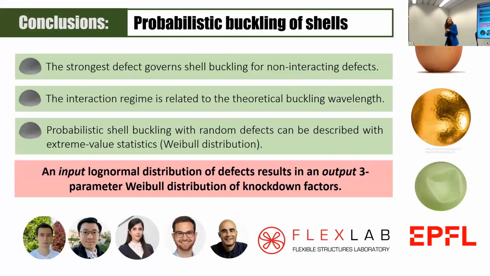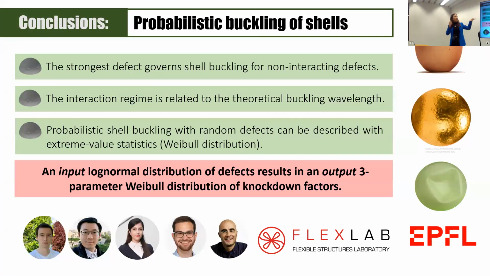And finally, these are the conclusions of this work. The takeaway messages that I want us to get are two things. Throughout the whole presentation, I was talking about the interaction regime and the non-interaction regime. We have the potential within the interaction regime to either decrease or increase the knockdown factor. And then outside of this interaction regime, the strongest defect governs.